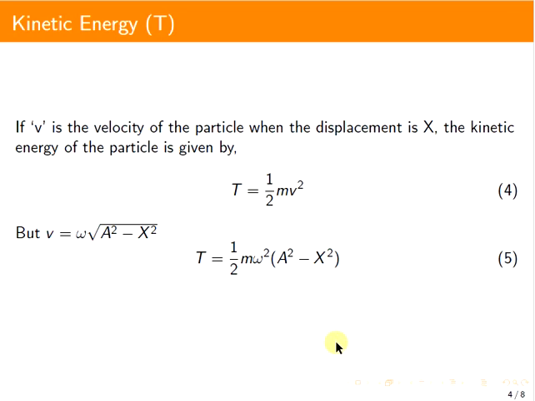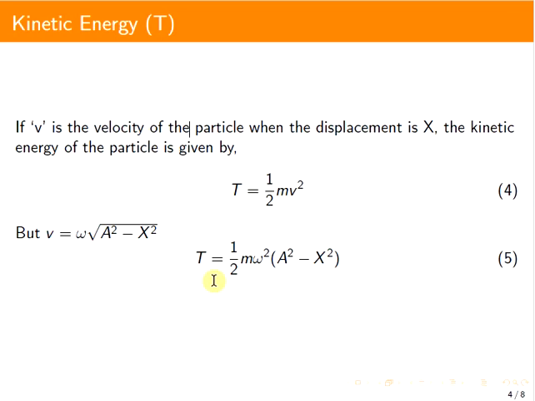When the displacement x = 0, that is at the mean position, the kinetic energy will be ½mω²a², which is the maximum kinetic energy, at the mean position. When x = a, the kinetic energy is equal to 0, that is at the extreme positions the kinetic energy is 0, whereas kinetic energy is maximum at the mean position where x = 0.